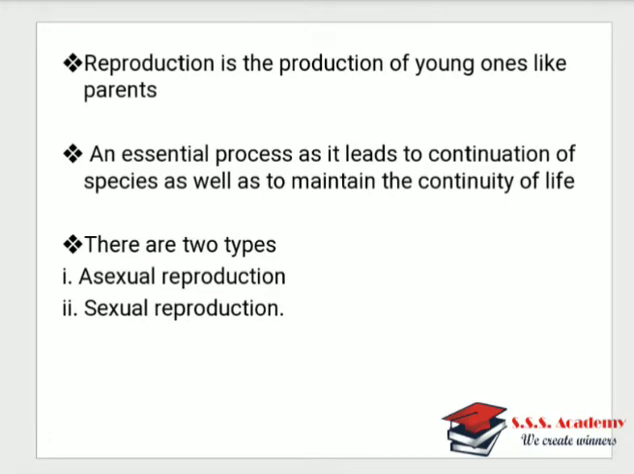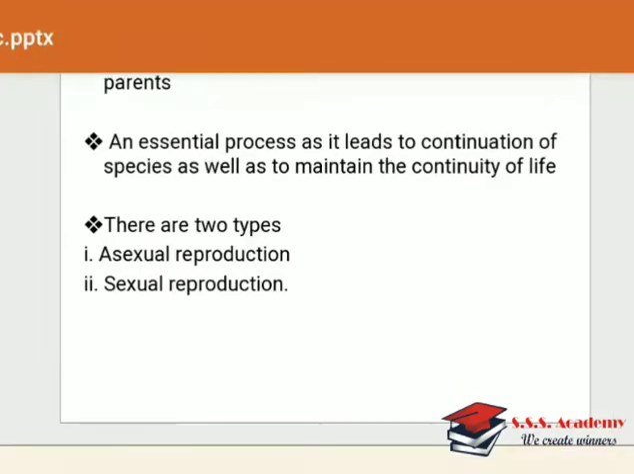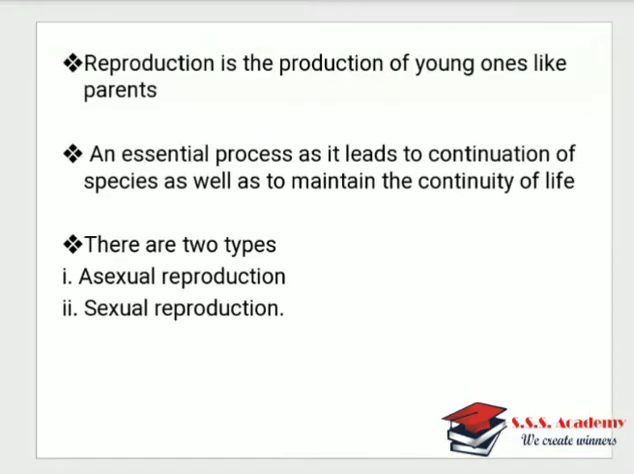So what is reproduction basically? Reproduction is the production of young ones like parents, and it's an essential process as it leads to continuation of a species as well as to maintain the continuity of life. While making notes, first you will write the definition: reproduction is the production of young ones like parents. Next you will write there are two types: asexual reproduction and sexual reproduction.